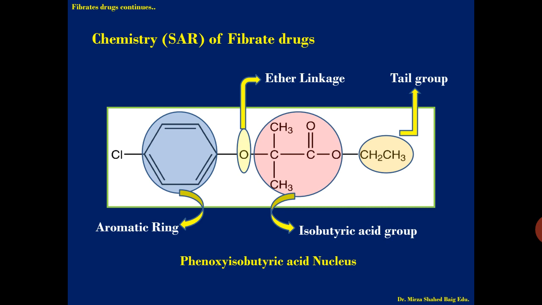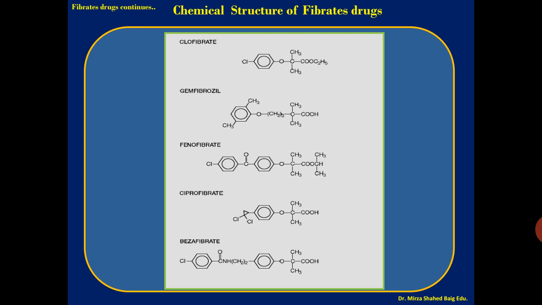So this is the complete chemistry requirement of the fibrate type of drug. Now we can see the structures of the drugs. You will see in clofibrate the requirement of the structure: the aromatic ring is there, the ether linkage is there, the isobutyric acid group is there, and at the tail an ethyl group is present. In gemfibrozil, you see the ether linkage, the isobutyric group, and again the carboxylate group at the last end. Fenofibrate, again the requirement, if you see the structure.